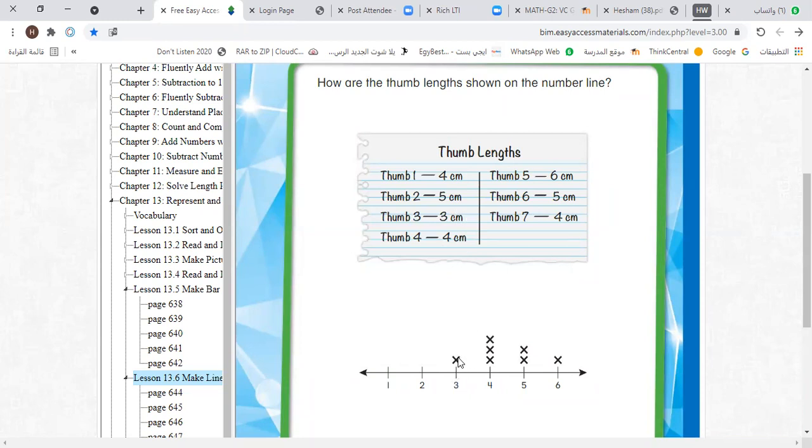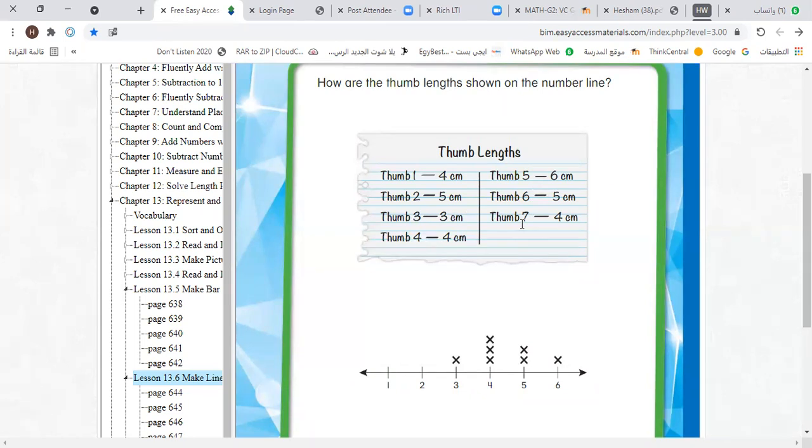So put a plot here. Thumb 4, 4 centimeters. So this is 4, and put another plot here. Thumb 5, 6 centimeters. So put a plot here. Thumb 6, 5 centimeters. So put a plot here.